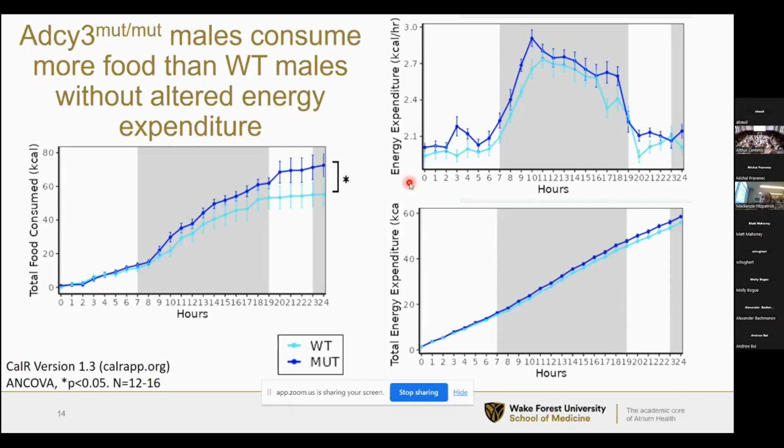And one of the things that CalR does in the statistical analysis is that it accounts for the effect of body weight on several of these phenotypes with an ANCOVA. So because the mutant animals are larger than the wild type animals, we would expect them to have a higher energy expenditure just at a baseline. So even though there's a visual difference here between the animals, with the mutants expending more energy, that doesn't come out to a statistically significant difference when we account for the effect of body weight on energy expenditure. And it's the same story here for cumulative energy expenditure over that same time period.